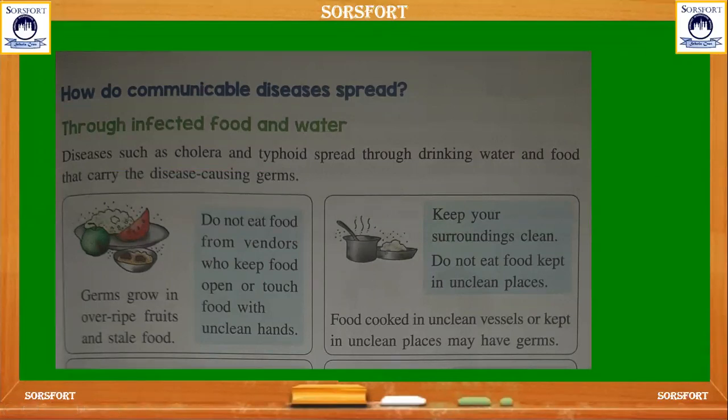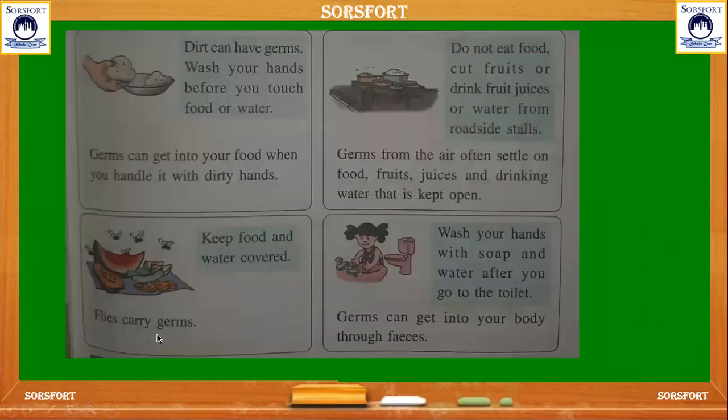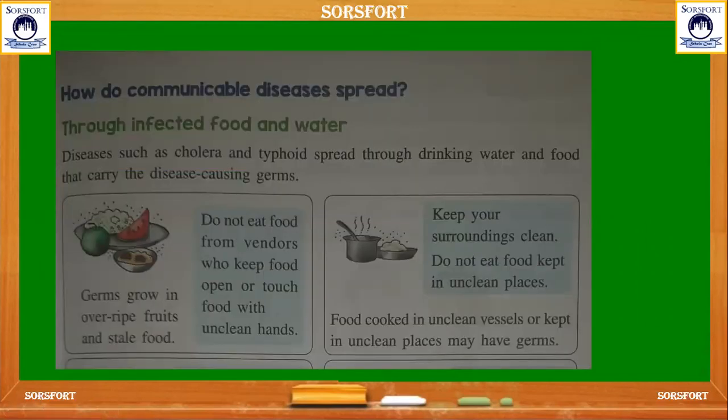And how can we avoid the spread of those diseases? We should not eat food which is sold in places that are not covered, where they keep the food open or touch food with unclean hands. Even germs grow in overripened fruits and stale foods. Here you can see the stale fruits and the overripened fruits. They are the best source for the easy growth of germs. And we should keep our surroundings clean, and we should not eat in unclean places.